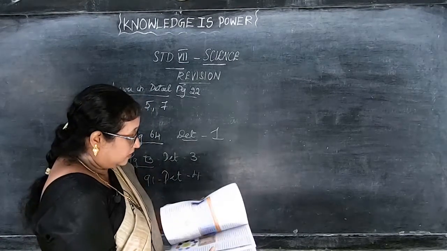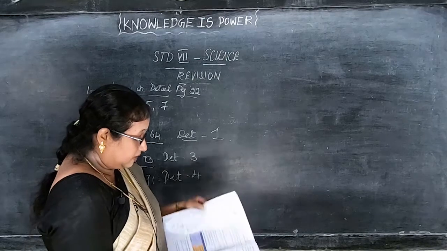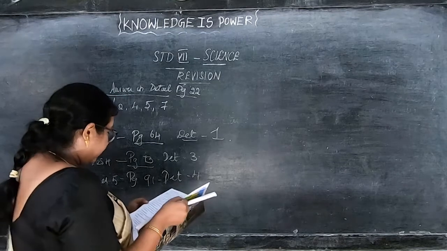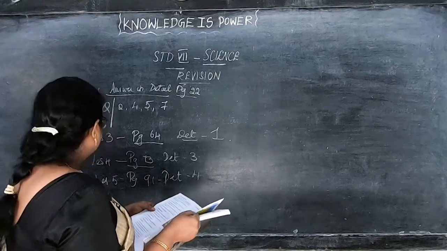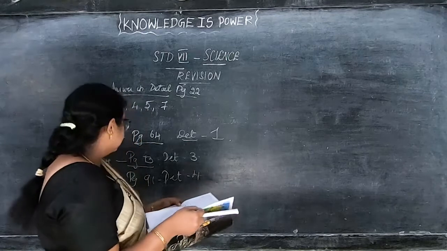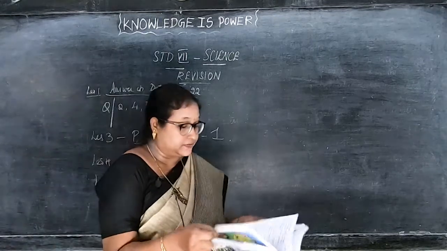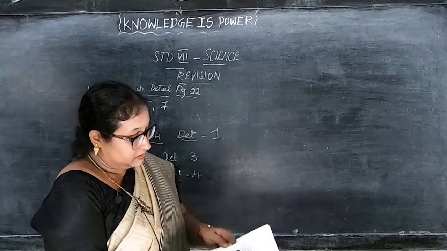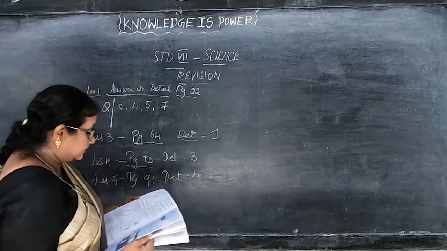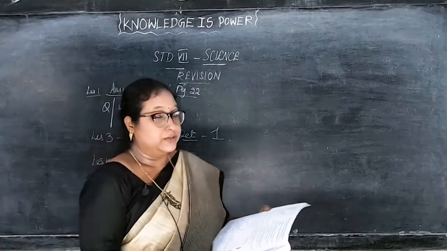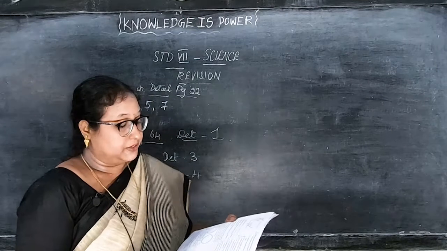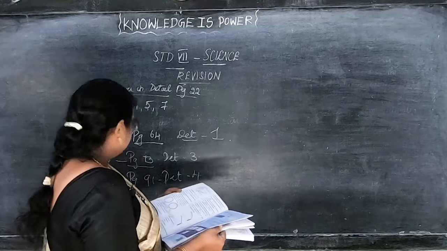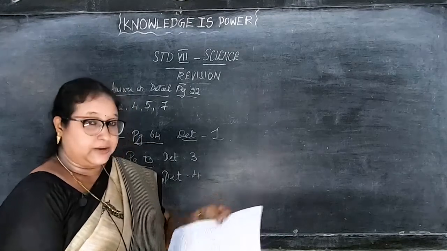Then the third lesson, detail, Roman number 10, Roman number 11, long answer. Lesson 3, first question: list advantages and disadvantages of synthetic fibers. And from the first lesson, I have given 4 questions: question number 2, what are the differences between luminous and non-luminous objects; 4th question, differentiate between a reflection and a shadow; 5th question, what are the characteristics of an image formed in a plane mirror; and 7th question, incident ray, reflected ray, normal and angle of incidence.